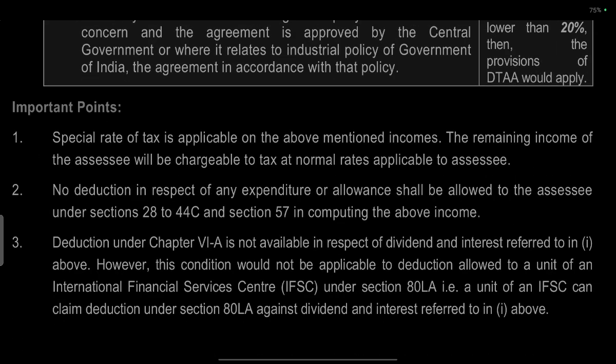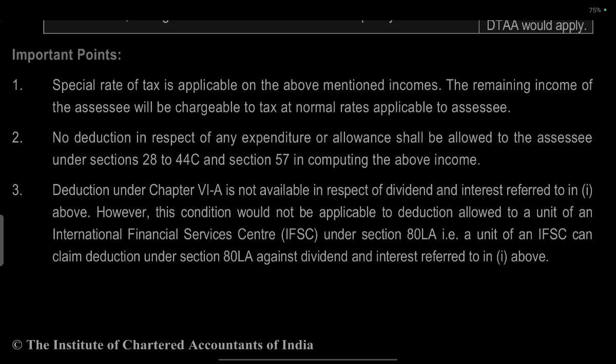Important point: special rates of tax are applicable on the above mentioned incomes. The remaining income of the assessee will be chargeable to tax at the normal rate applicable to the assessee. No deduction in respect of expenditure or allowance shall be allowed to the assessee under Sections 28 to 44C and Section 57 in computing the above income.